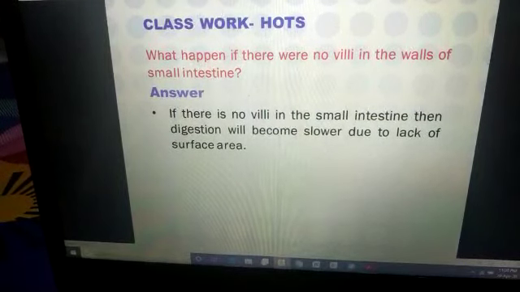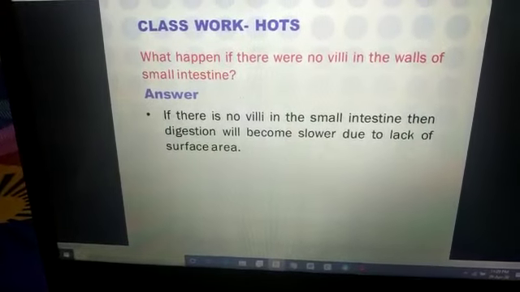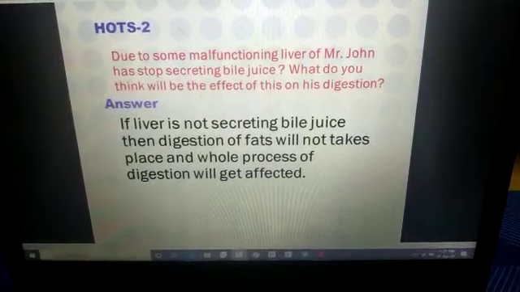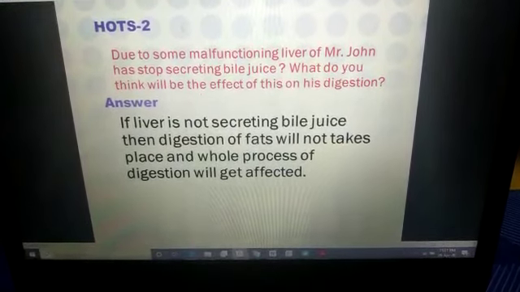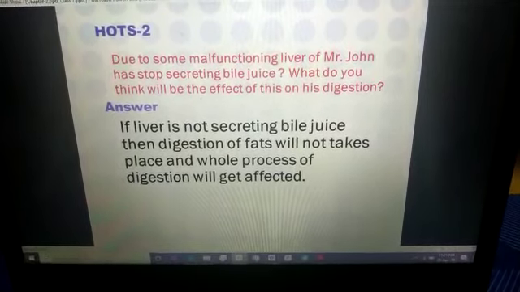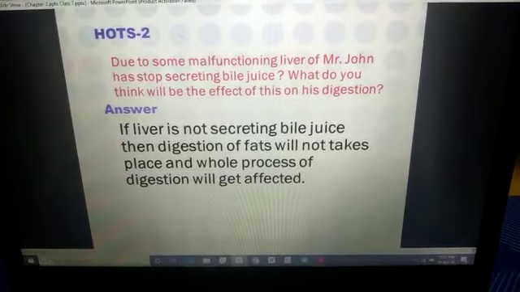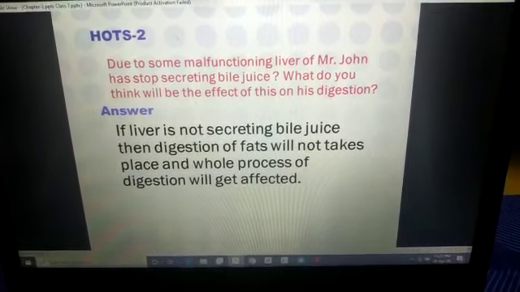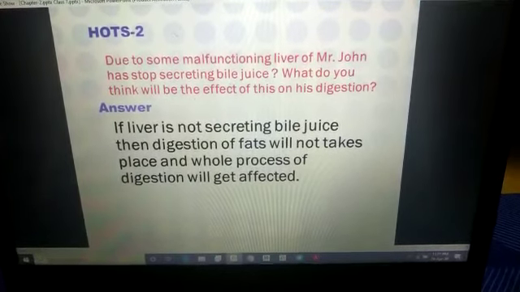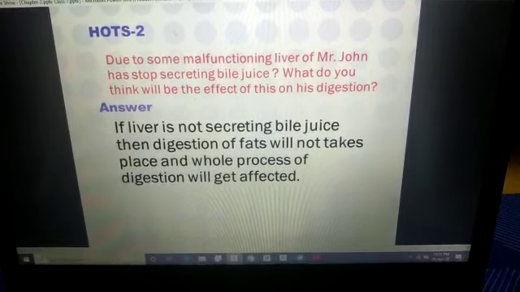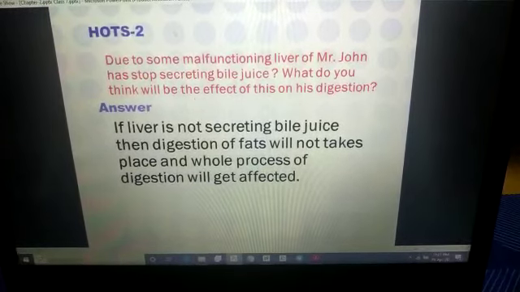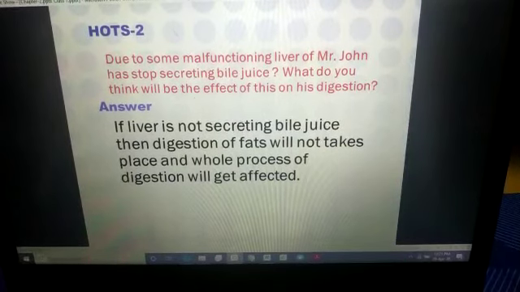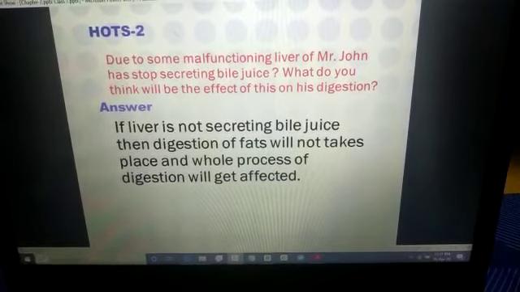After that, draw a blue line. Now write down the next question. Due to some malfunctioning, the liver of Mr. John has stopped secreting bile juice. See beta, malfunctioning means improper functioning. What do you think will be the effect of this on his digestion?